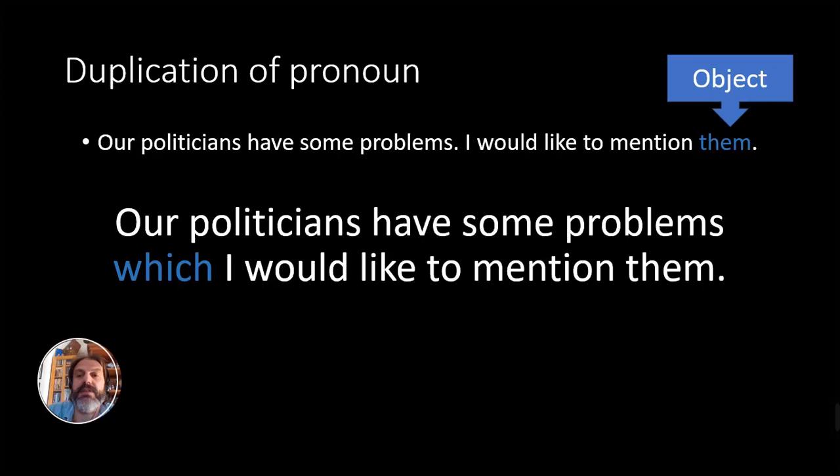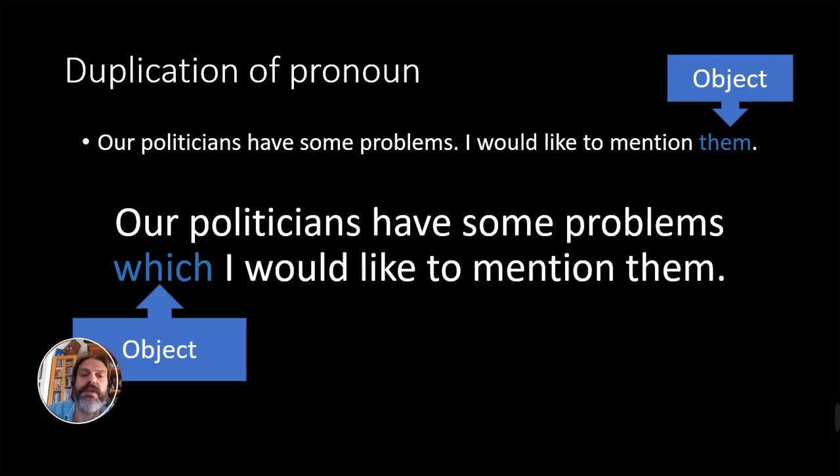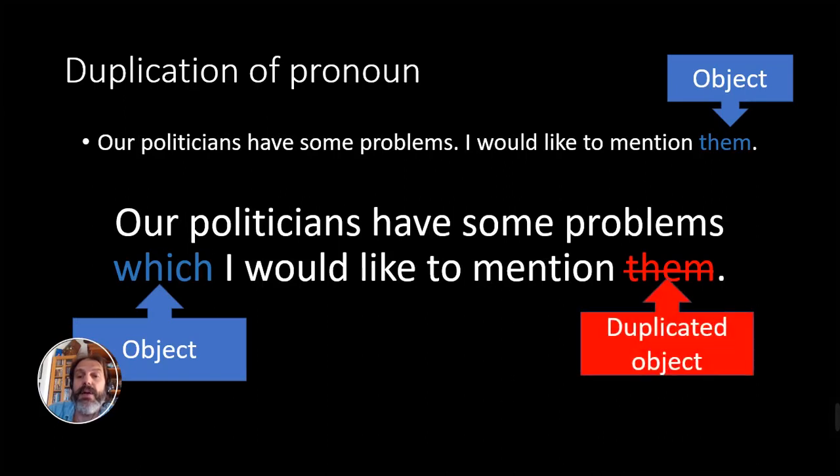Something like, our politicians have some problems, which I would like to mention them. But this is wrong. Why? Well, in the sentence I would like to mention them, them is the object. So when we create our relative sentence, our politicians have some problems, which I would like to mention them, which is the object, and them would be a duplicated object. It is wrong. We cannot have twice the same object. So the correct sentence would be, our politicians have some problems, which I would like to mention.